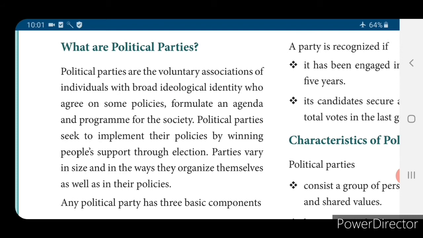Only when the people give support for that political party can they win. So parties vary in size and in the ways they organize themselves as well as in the policies. Some parties will have a smaller number of people, some parties will have a larger number of people, like that they vary in size and in the ways they organize themselves as well as in the policies.